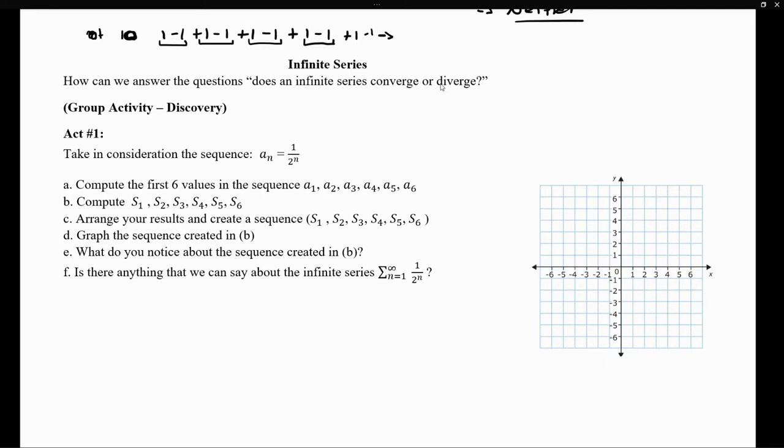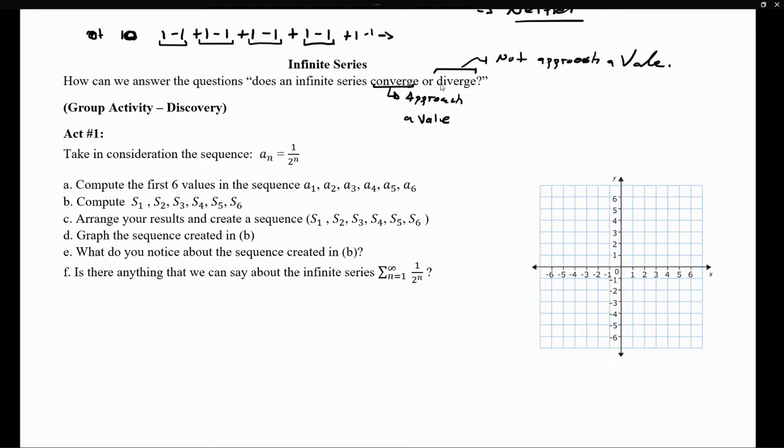And again, to converge is to approach a value, and to diverge is to not approach a value. So if I keep adding infinitely many terms, am I approaching a value or am I not approaching a value? That's the question that we want to answer today.